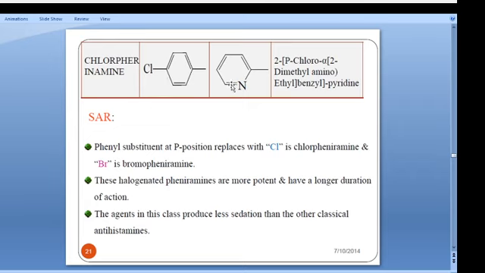This is the famous trade name of Avil tablet. So phenyl substitution in the para position replaced with chlorine is chlorpheniramine, and with bromine is brompheniramine. This halogenated pheniramine is more potent, having a longer duration of action. This agent in this class produces less sedation than the other classical antihistamines.